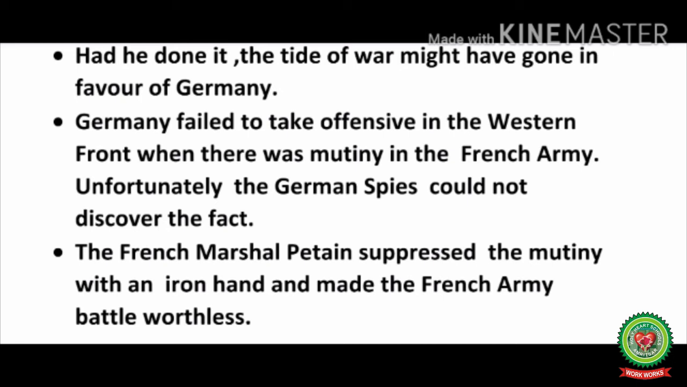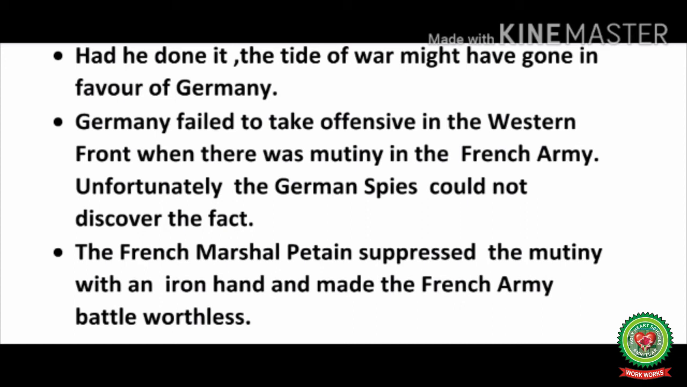Germany failed to take the offensive in the Western Front, and when there was mutiny in the French army, unfortunately the German spies could not discover the fact. The French Marshal Pétain suppressed the mutiny with an iron hand and made the French army battle worthy. If Germany would have taken offensive strategies in the beginning of the First World War, then the results of the First World War could have been different.